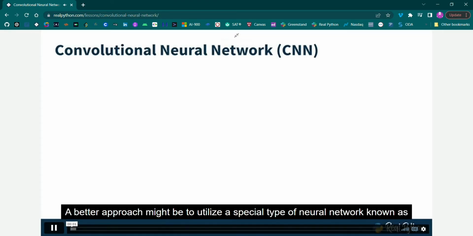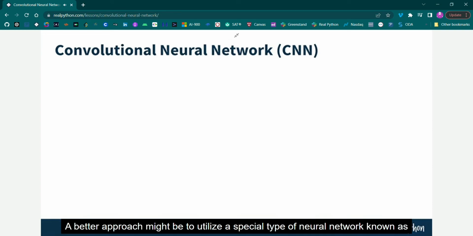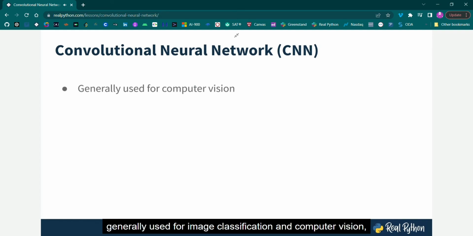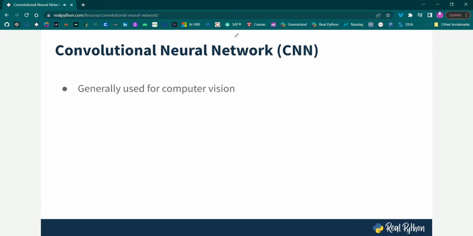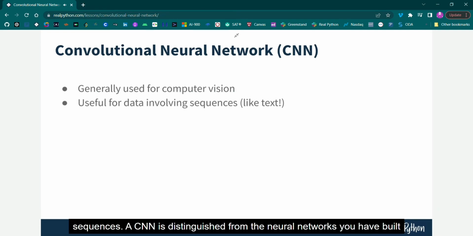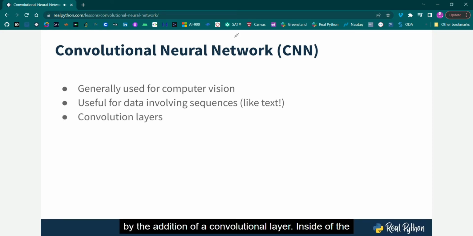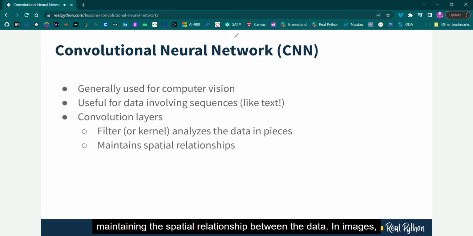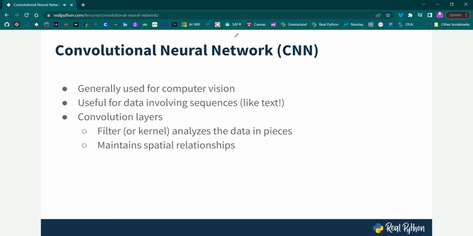A better approach might be to utilize a special type of neural network known as a convolutional neural network, or CNN. While CNNs are generally used for image classification and computer vision, they are also handy for text processing, as both image and text data involve sequences. A CNN is distinguished from the neural networks you have built by the addition of a convolutional layer. Inside of the convolutional layer, a filter or kernel analyzes the data in pieces, while still maintaining the spatial relationship between the data. In images, these filters are two-dimensional, but with text, you only need a one-dimensional convolutional layer.